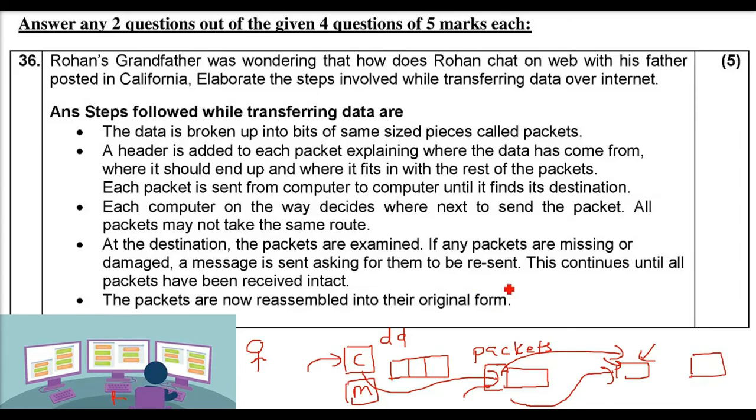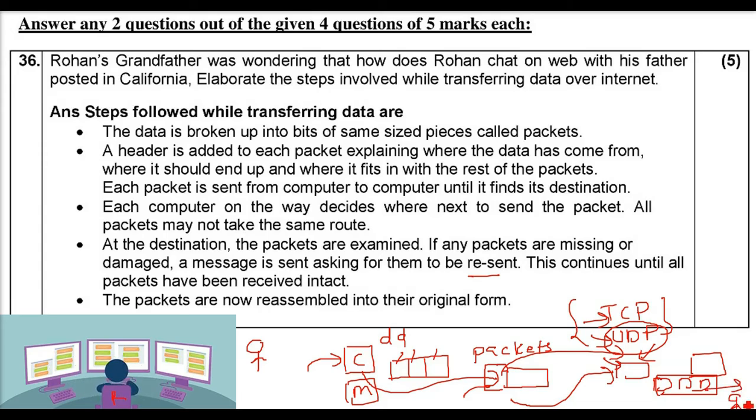At the destination, what will happen? See, there are different kinds of connections: TCP, Transmission Control Protocol, and UDP, User Datagram Protocol. So there are different ways. We are not going into the detail, but when the packets reach the destination, because they were broken, they need to be combined together, and that is reassembling. So this is how communication over a channel, over a network, works.